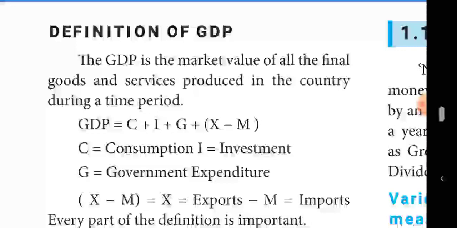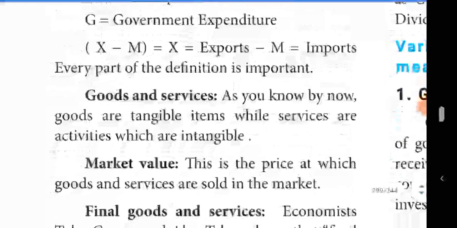Final goods and services: from the fourth line, the goods and services that will be used for producing other goods and services are called intermediate goods. That is the definition of intermediate goods. Okay, the question is define intermediate goods.